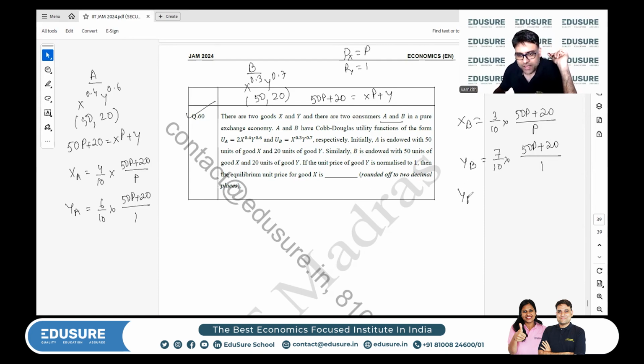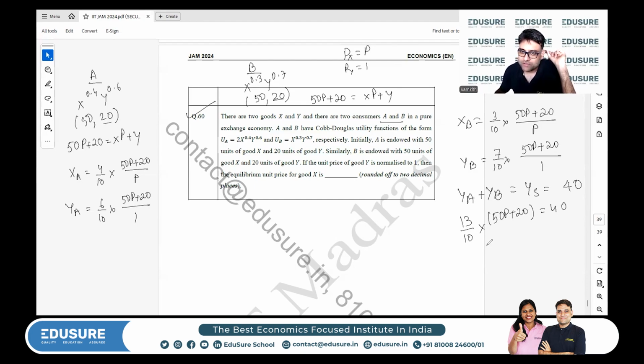Now, Y demand has to be equal to Y supply, which is equal to 40. Total supply is basically 20 plus 20. So YA plus YB is equal to 40. 6 by 10 plus 7 by 10 is basically 13 by 10 into (50p plus 20) is equal to 40.